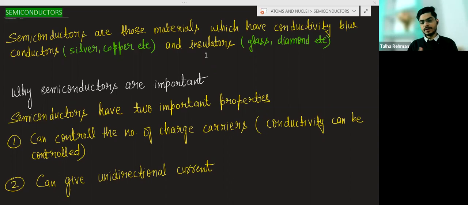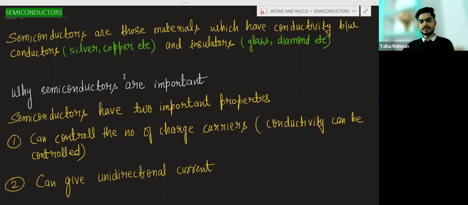Insulators have very low conductivity. Semiconductors have the conductivity in between conductors and insulators. So semiconductors are those materials which have conductivity between conductors and insulators.